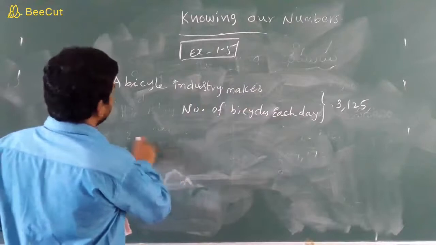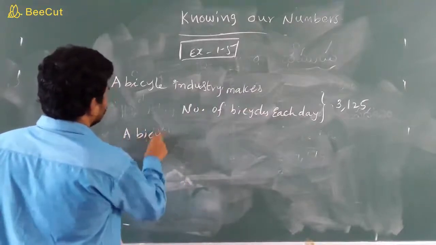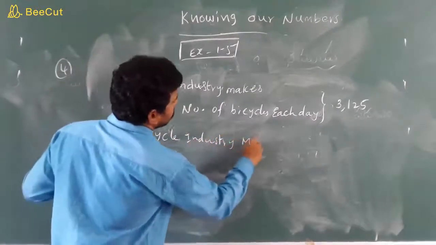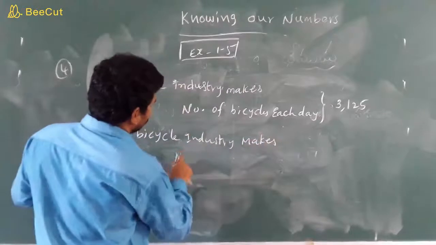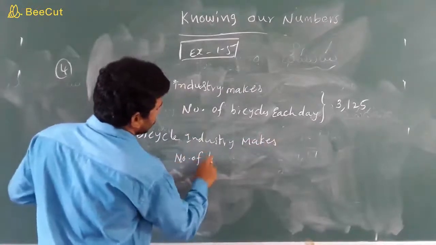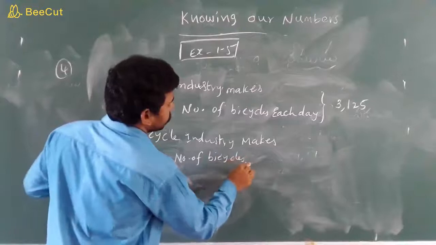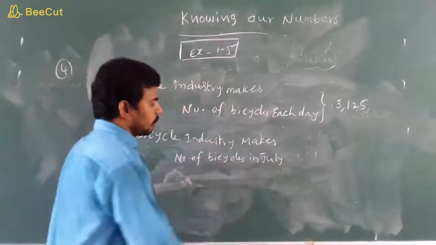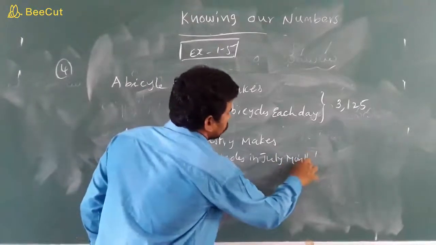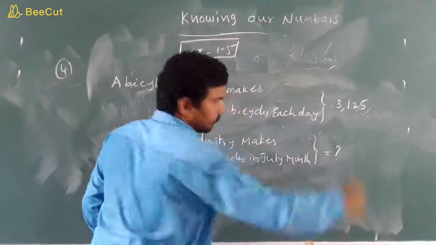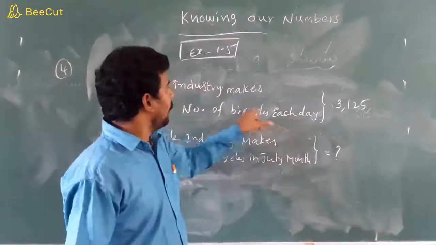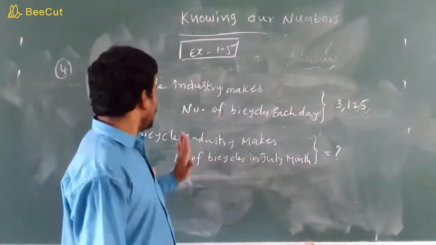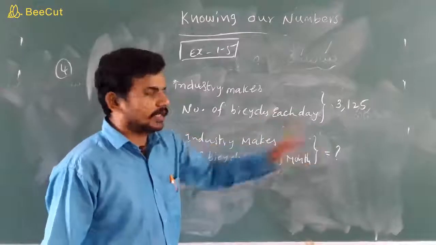Here they are asking for the number of bicycles. A bicycle industry makes a number of bicycles in the month of July, question mark. Clear, children? Per day, how many bicycles does it make? 3,125. In the July month, how many bicycles are manufactured, children? That is the question.